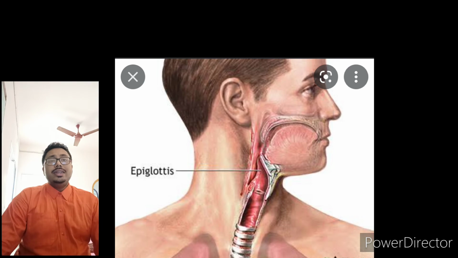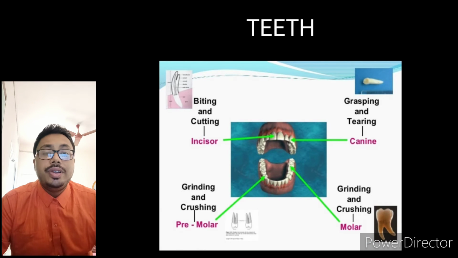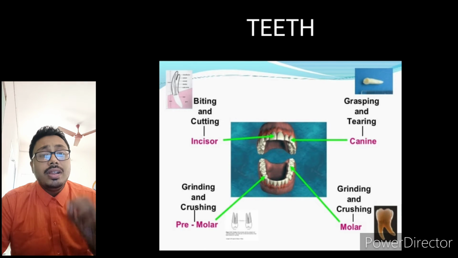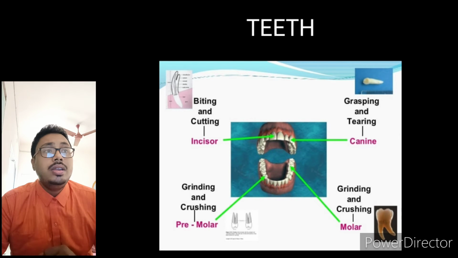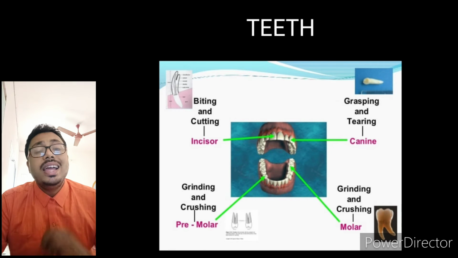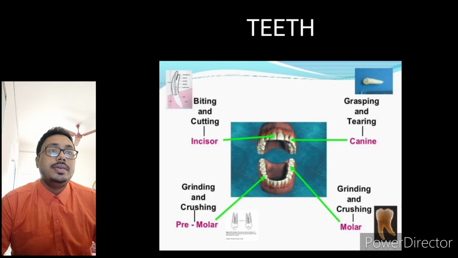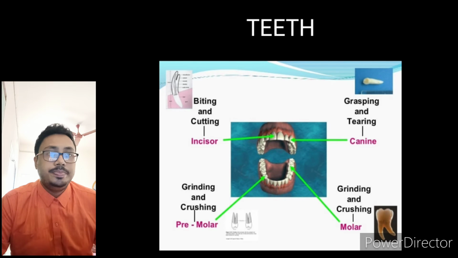Now, let us discuss the teeth. We have teeth in our buccal cavity. There are 4 types of teeth. The first one is biting teeth. We bite like this. These teeth are known as biting teeth, or they are called incisors. Incisors, or biting teeth, or cutting teeth.